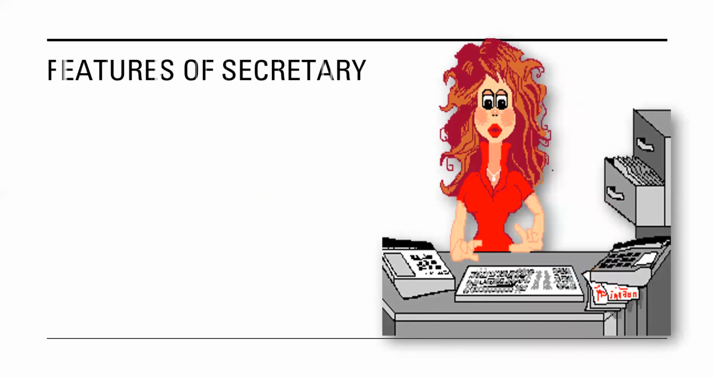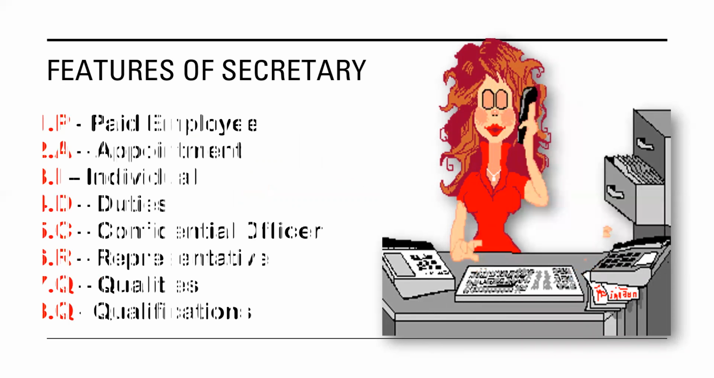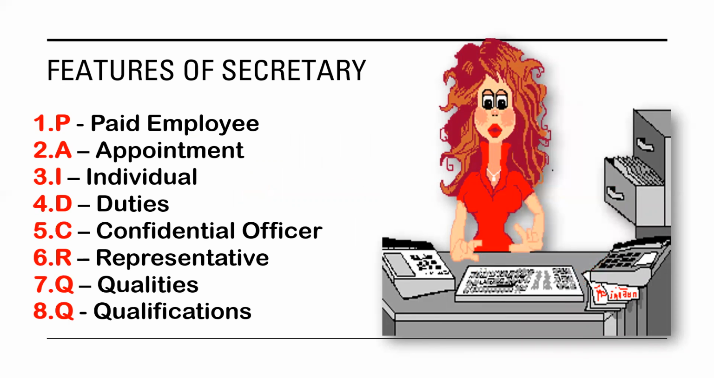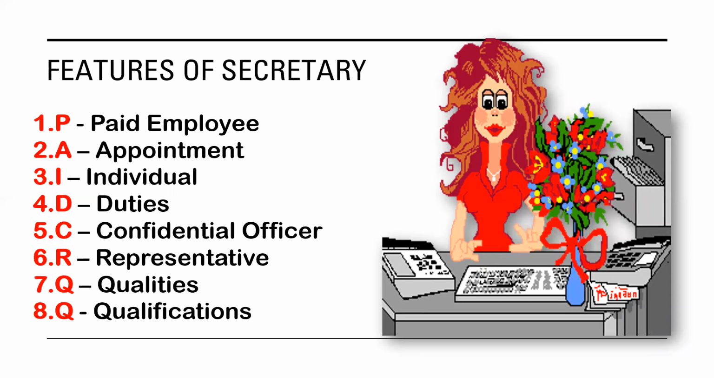So let's start with all the alphabets one by one. So first we'll see what are the features of secretary as per the smart code. P stands for paid employee, A stands for appointment, I stands for individual, D stands for duties, C stands for confidential officer, R stands for representative, and both the Qs, one stands for qualities and the other qualifications.